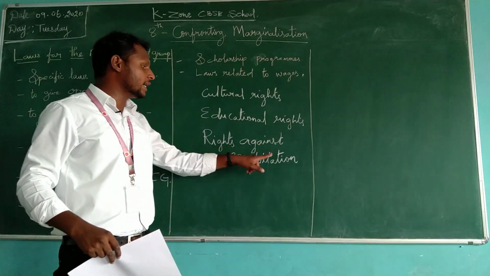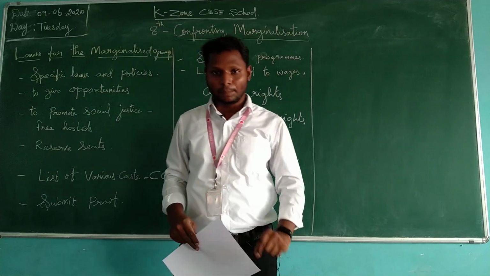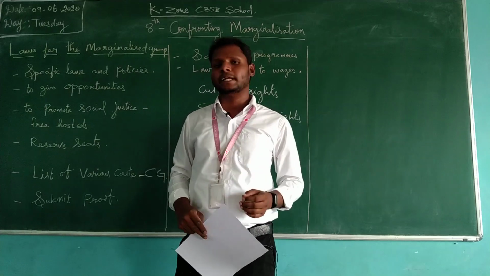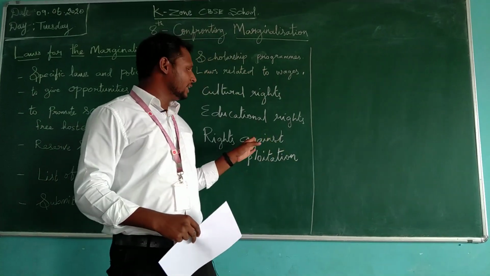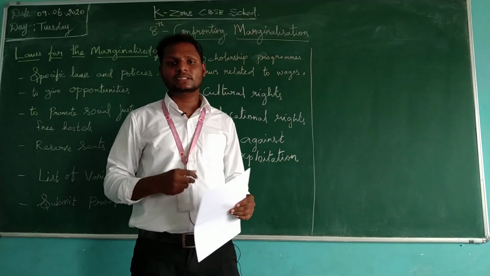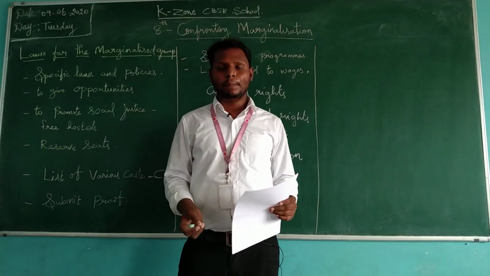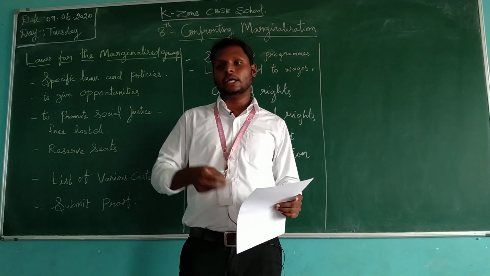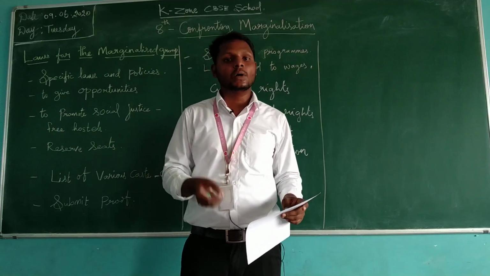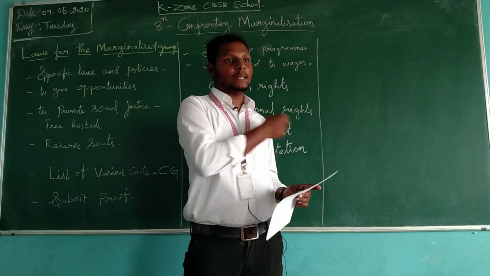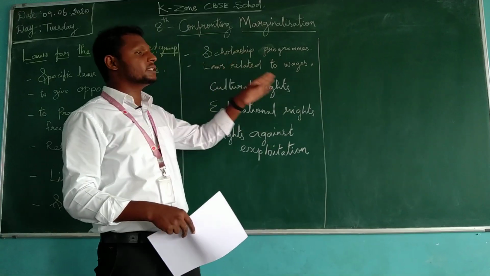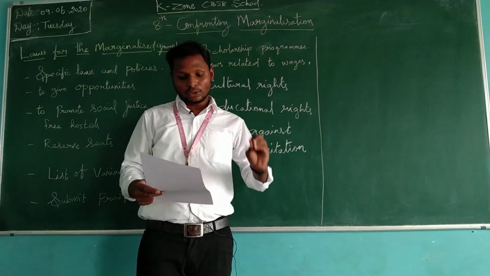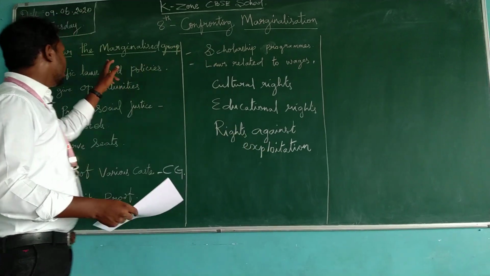And right against exploitation. No one should force a person to do work. For example, manual scavenging. This is one of the piteous, bitter experiences we are facing in our India. That is the right against exploitation. Still now, in many places they are practicing manual scavenging. They are forcing people to do the work, even though they don't know that work or don't want to do it, they are forced by others to do the same work. So the government has created this law, the right against exploitation. We should not force anyone to do the work. So these are the laws they created for the marginalized group.